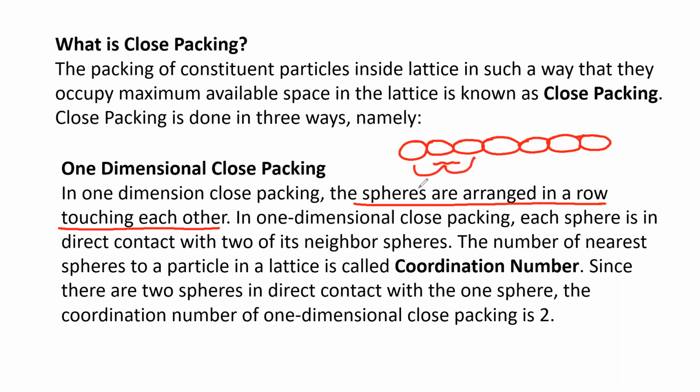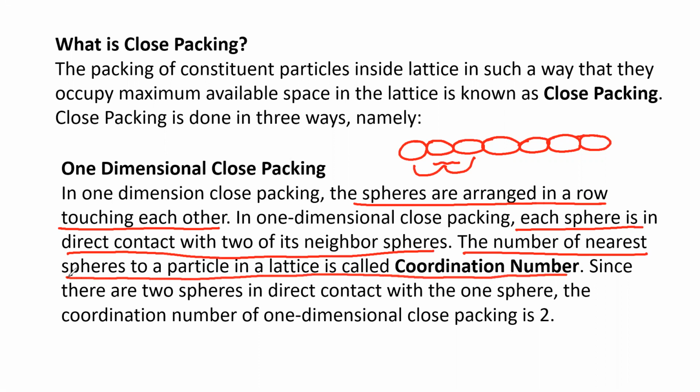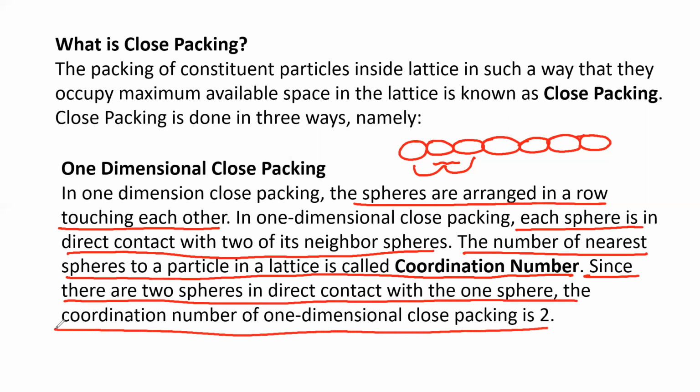The number of nearest spheres to a particle in a lattice is called the coordination number. Since there are two spheres in direct contact with one sphere, the coordination number of one-dimensional close packing is 2.